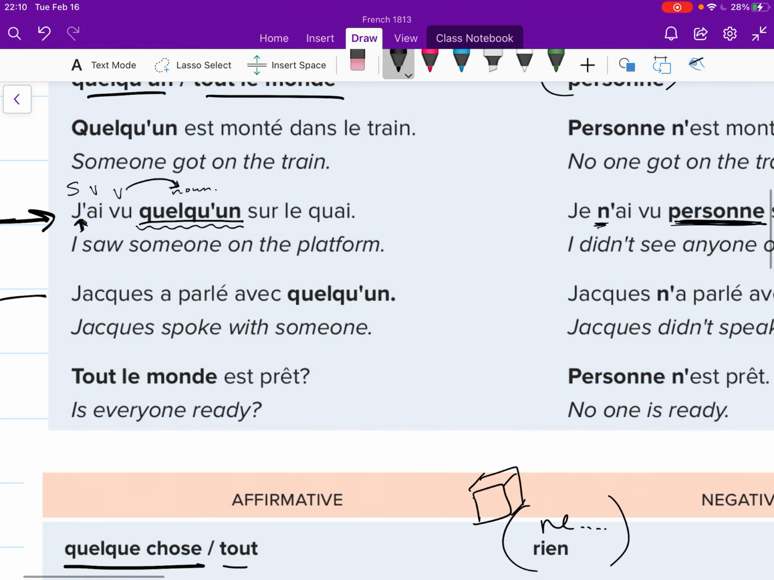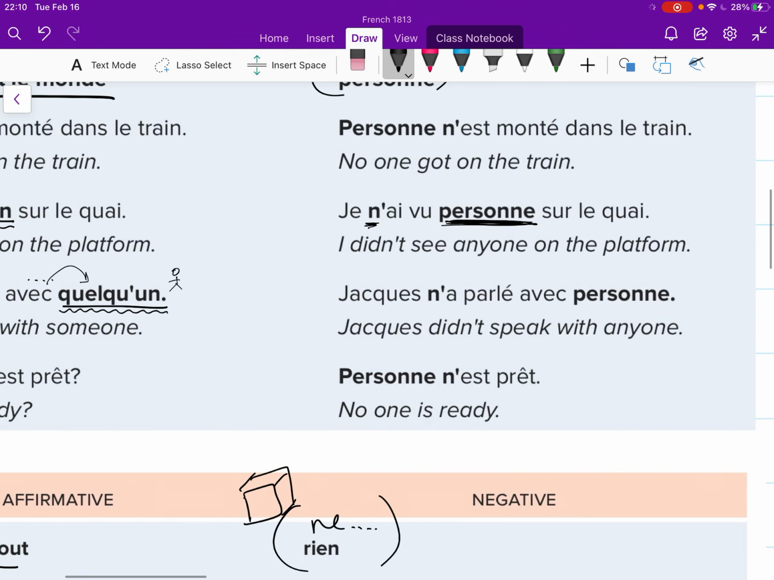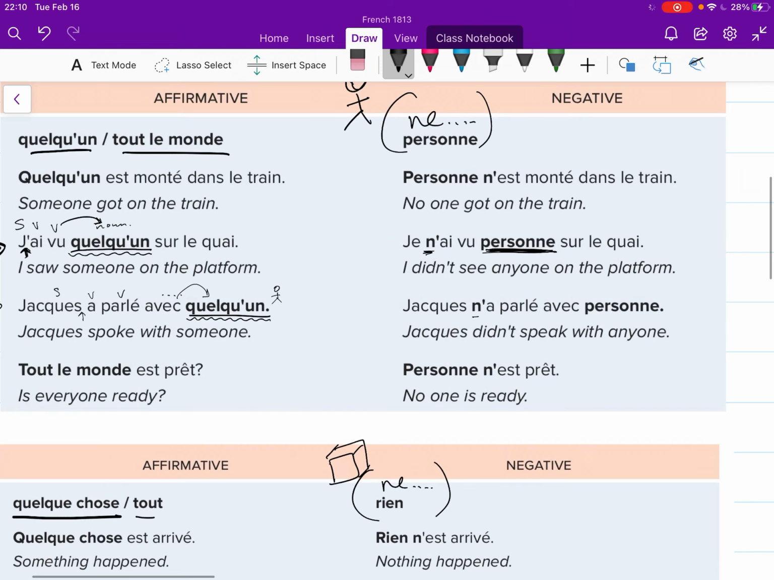Similarly, let's look at the second example. "Jacques a parlé avec quelqu'un." Quelqu'un is a person. If I want to negate this, I'm going to find my verb. Here I've got subject, two verbs, rest of my sentence. This is a preposition, so this noun is being acted upon by the preposition. I'm going to find my two verbs, put my ne right before my first verb, and put my negation wherever this word already was in the sentence. So now I have "Jacques n'a parlé avec personne." Even though personne is way out here, that's fine. That's where it should be because that's where it originally was.